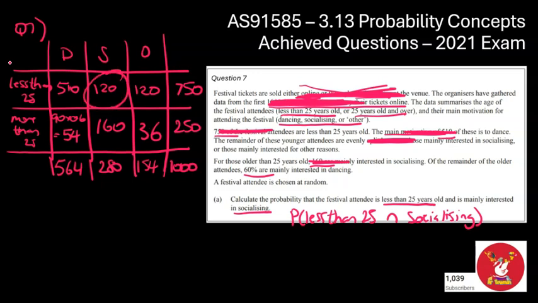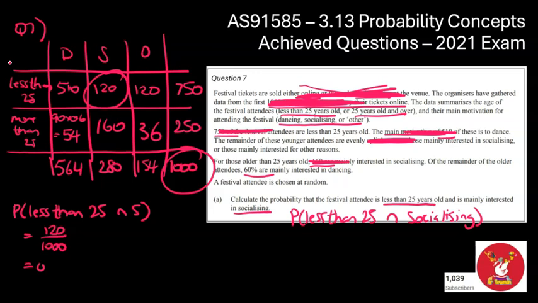And because it's out of all attendees, it's going to be out of 1,000. So let's go probability of less than 25 and social. That's going to be equal to 120 out of the 1,000. Convert that to decimal, 0.12. So I got that there.